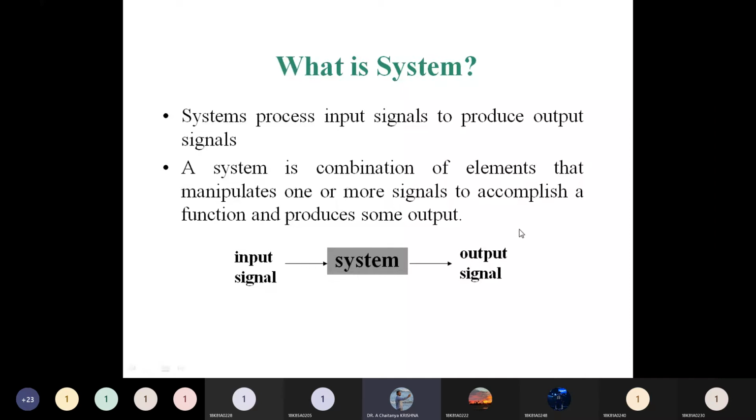To remember simply: perform some operations, or process. Process means changing some characteristics, means it will perform some operation and produce the output. This is a system.